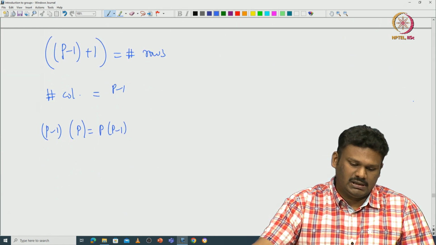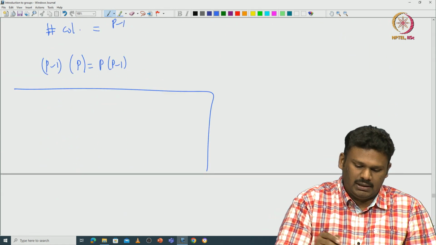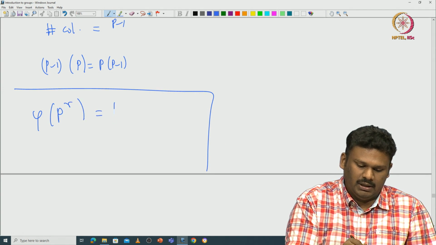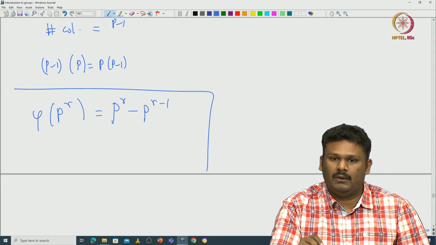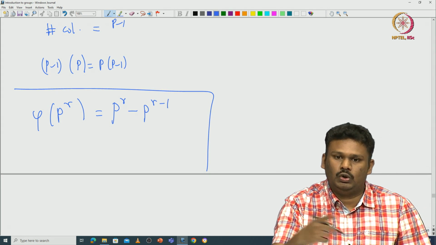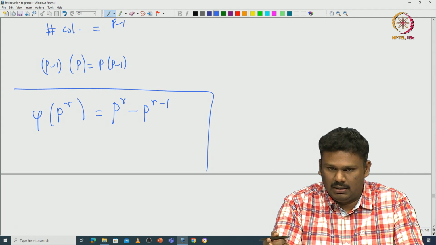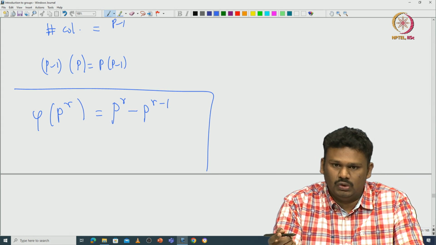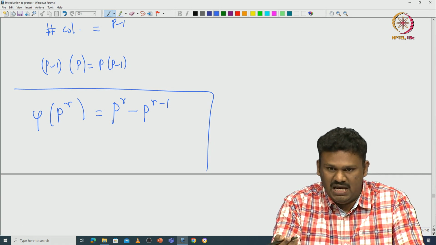Now, if you generalize this proof, you can easily prove that phi of p power r is nothing but p power r minus p power r minus 1. You can see that from 1 to p power r, there are p power r numbers, and you have to delete those numbers which are multiples of p.